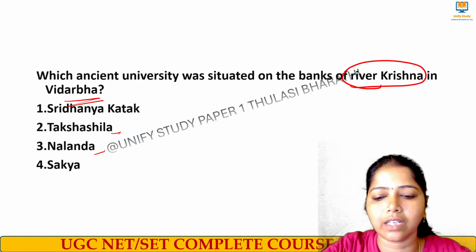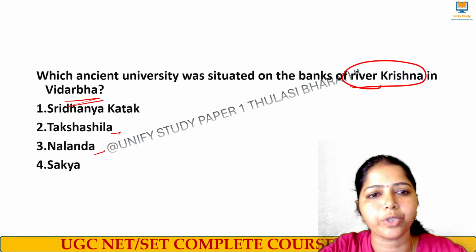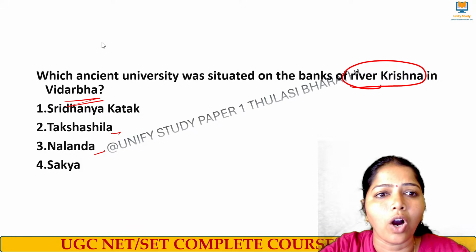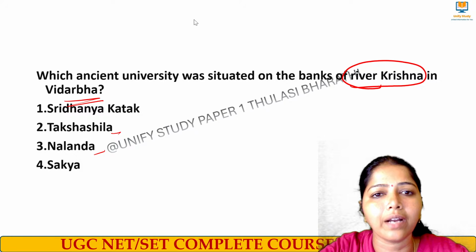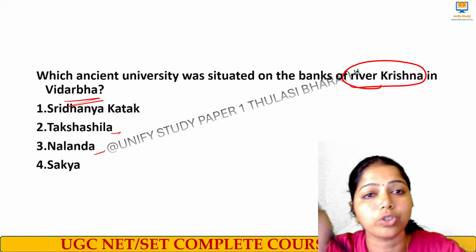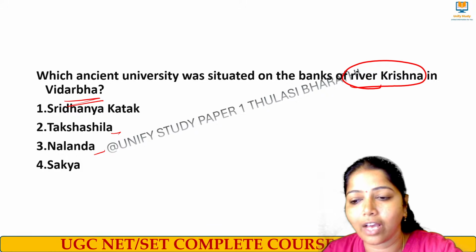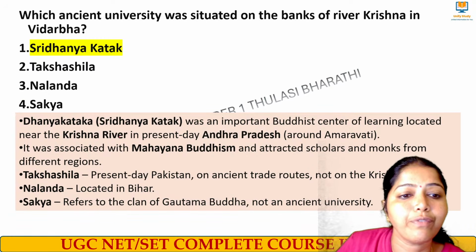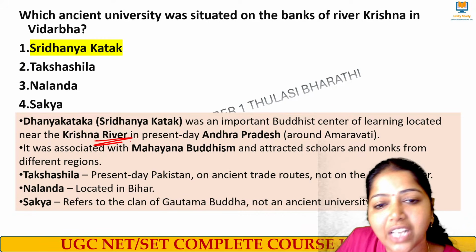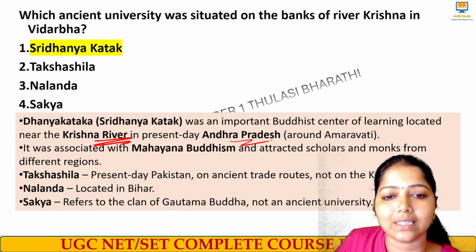Yes, option number one is the right answer here. Because see, Nalanda and Takshila are situated in Bihar. But if you take Sridhanya Kantak, it was a Buddhist learning center near the Krishna River, which is in present day Andhra Pradesh, right?